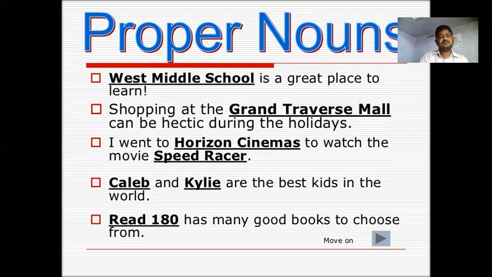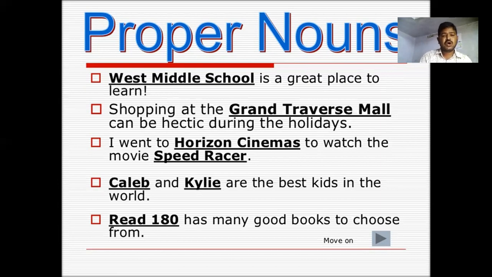Now look at the proper noun. West Middle School is a great place to learn. West Middle School is the name of a school and we are mentioning it specifically, so it is a proper noun. Shopping at the Grand Traverse Mall can be hectic during the holidays. Grand Traverse Mall is specific here, so it can be called a proper noun.